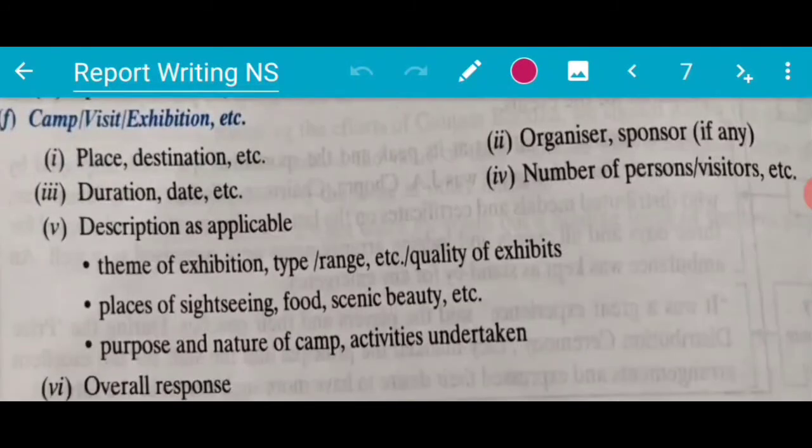And the last one is camps, visits, exhibitions etc. This is very common, which we have to write. So here, take care of place, destination etc. The second one is organizers or sponsors if any. Third is duration, date etc. Fourth is number of persons, visitors etc. Fifth is description as applicable, like theme of the exhibition, type, range, quality of exhibits, places of sightseeing, food, scenic beauty etc. Last is the purpose and nature of the camp, activities undertaken, and finally the overall response.